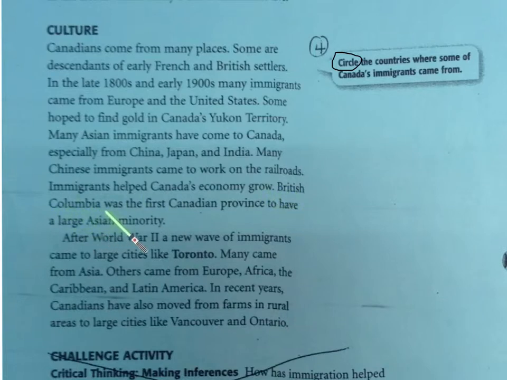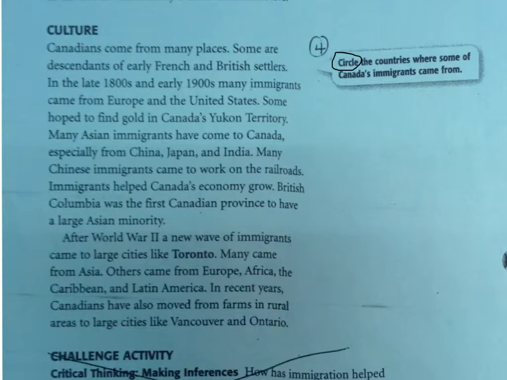British Columbia was the first Canadian province to have a large Asian minority. After World War II, a new wave of immigrants came to large cities like Toronto. Many came from Asia, others came from Europe, Africa, the Caribbean, and Latin America. In recent years, Canadians have also moved from farms and rural areas to large cities like Vancouver and Ontario.